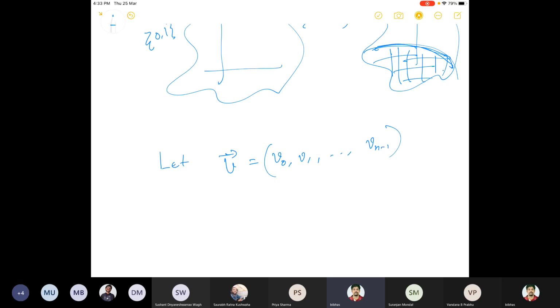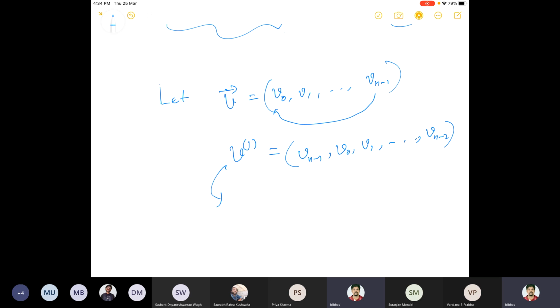Then the cyclic property is that we'll shift the entries of this V cyclically. Okay. What does it mean? If this is V, then I'll define what is called V1. If I just do one index shifting, meaning this will come first here. So it will be V n minus 1 and then V0, V1, dot dot dot, V n minus 2. So this is a shift.